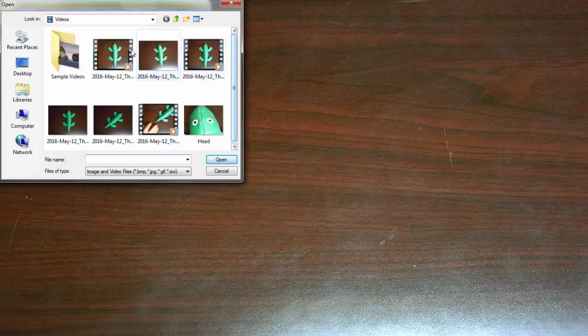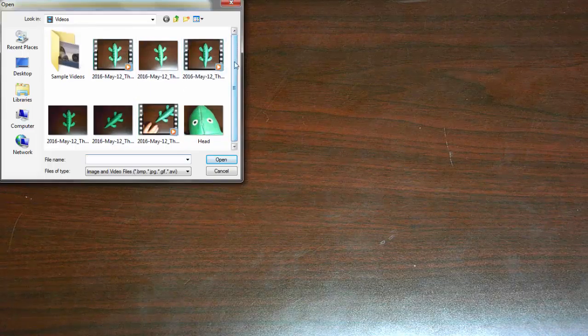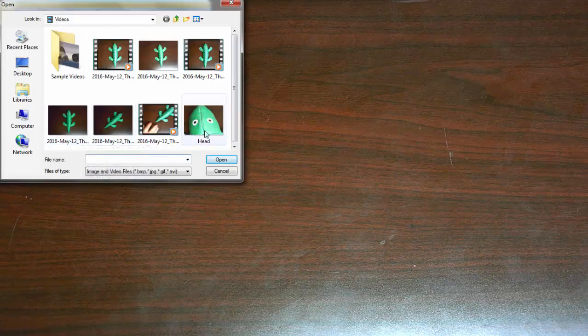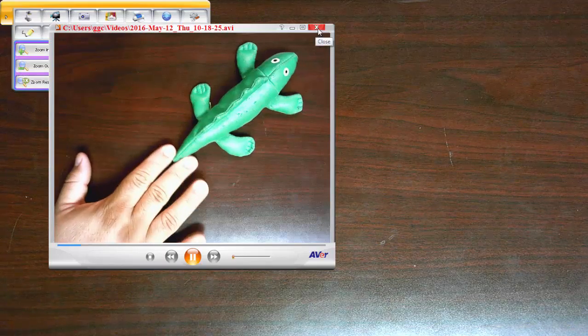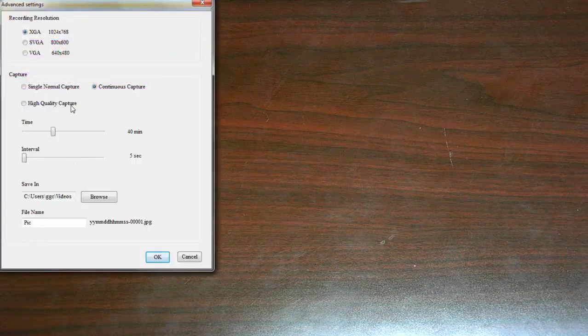So check this out. There it is. That thing is moving slowly across. So I only took a couple of pictures of it, but you could see, oh, here it is. An example of how this might actually work. But you could see how that can really come in handy. So that's your continuous capture.